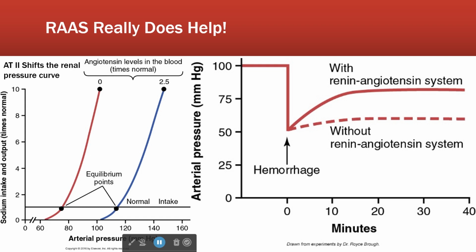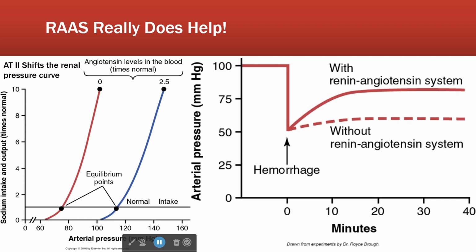So sodium intake or output, here arterial pressure. We can see that, so this is showing you that at a given intake, what's our pressure? We saw those already, that's the acute pressure curve. The key here is the difference. If angiotensin is present, the whole thing shifts to the right. In other words, for the same sodium intake, the pressure is higher, right?